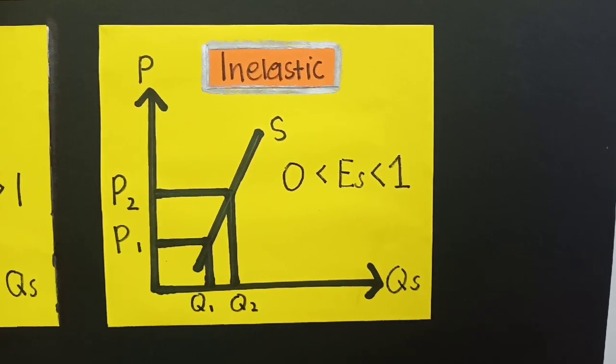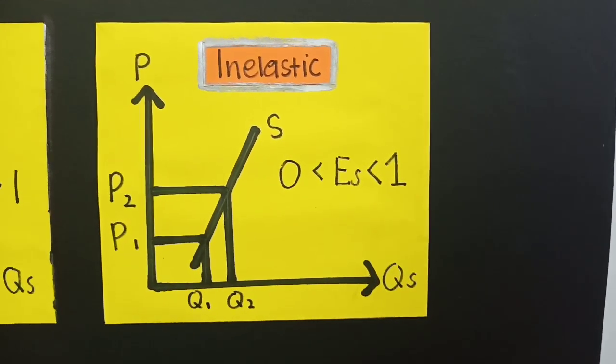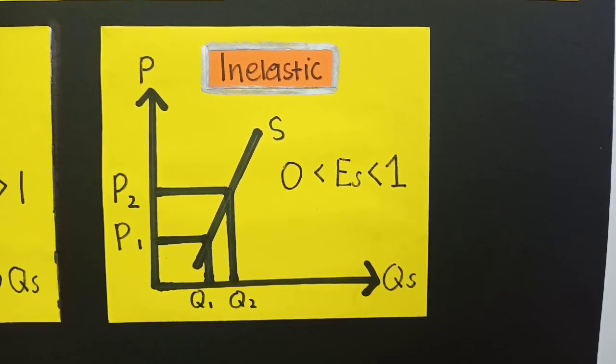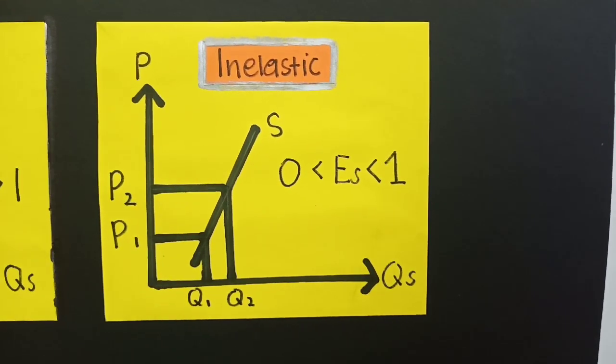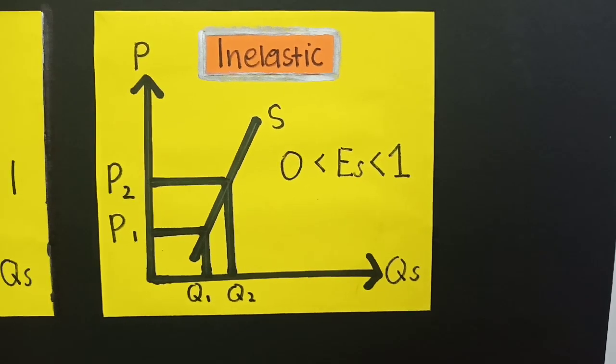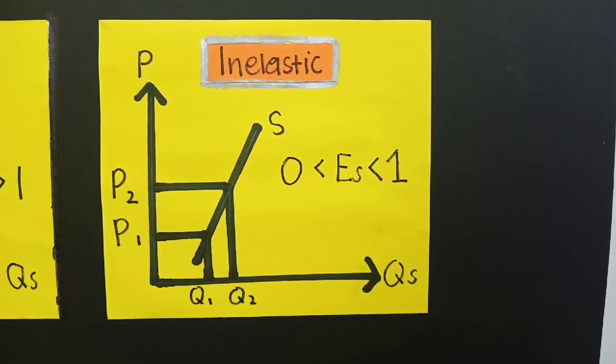Inelastic supply is when the percentage change in quantity supplied is less than percentage change in price. The condition is known as relatively inelastic supply. When plotted in a graph, this makes a highly inclined upward slope which intersects the positive x-axis.